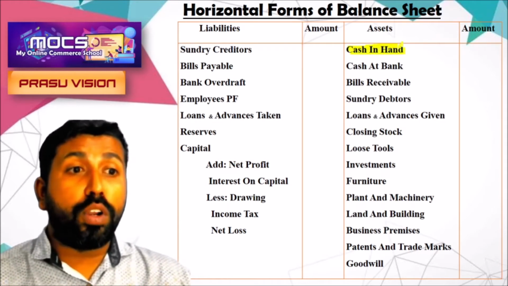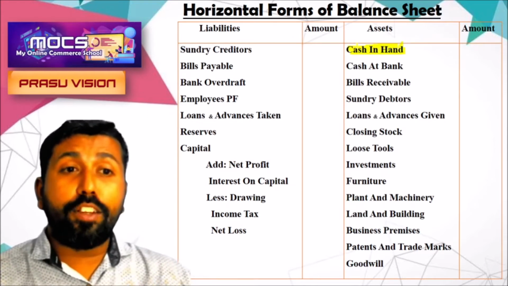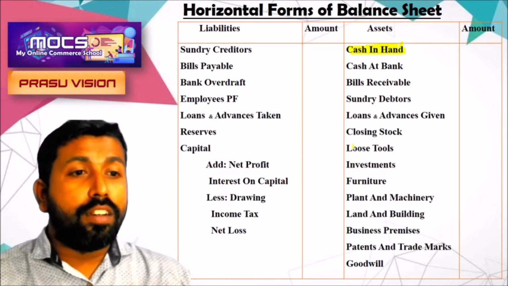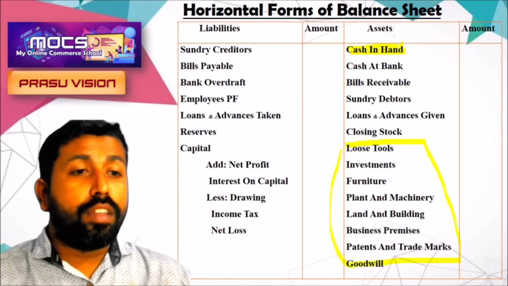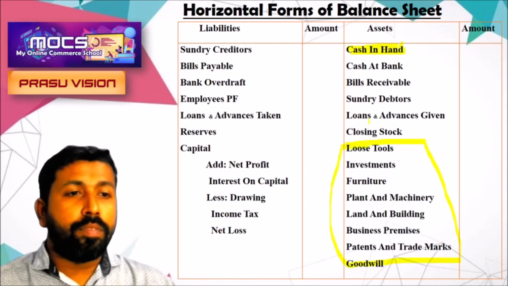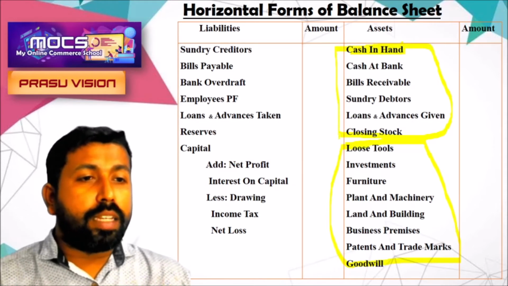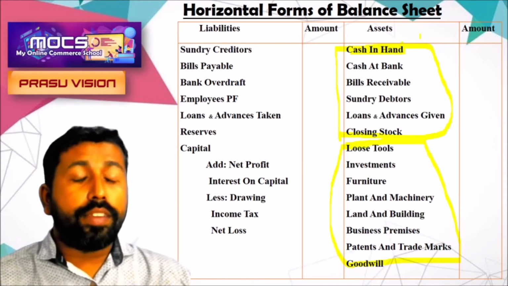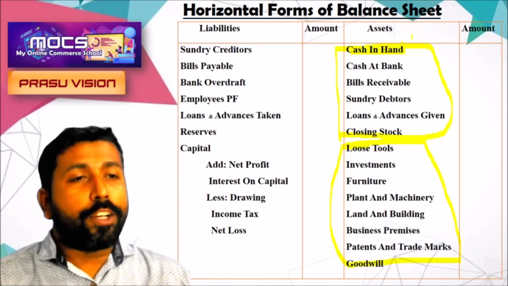And if we are preparing the horizontal balance sheet under the order of permanence, we will write these items first. These are items coming under fixed asset, and all these items are coming under current asset. But here the format shows the arrangement of assets and liability under the order of liquidity.